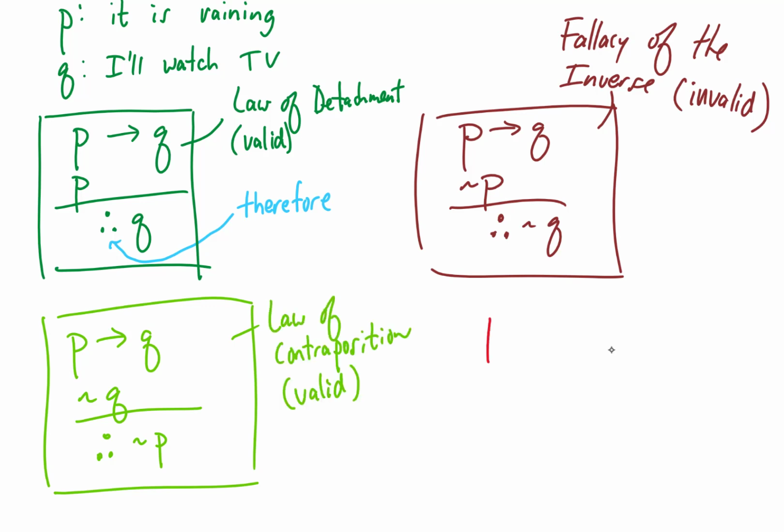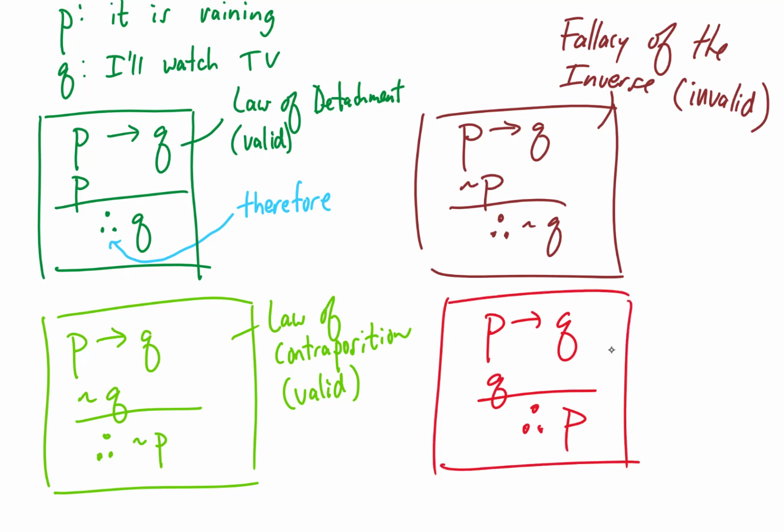Let's look at another invalid argument. If P, then Q. If it is raining, then I'll watch TV. Let's assume that Q happens. Can we conclude that P happens? In other words, I am watching TV. Can we conclude that it is raining? Well, not necessarily. The initial statement, if it is raining, then I watch TV, does not mean that the only time you can watch TV is when it's raining. You could choose to watch TV for some other reason. Therefore, this argument is not valid. We call this the fallacy of the converse.